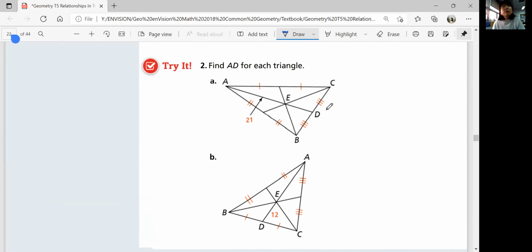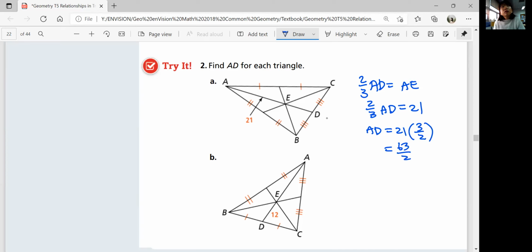So AD is a median, and you have the information that AE is 21. And by the concurrency of medians theorem, we know that that's 2/3 of AD, right? So 2/3 of AD is AE. And we know what AE is, 21. So AD is 21 times 3/2, which is going to be 63/2, which is 31.5. So AD is 31.5 for part A.